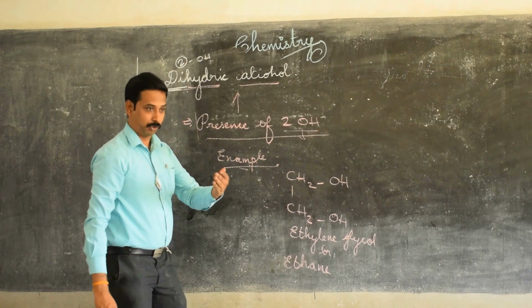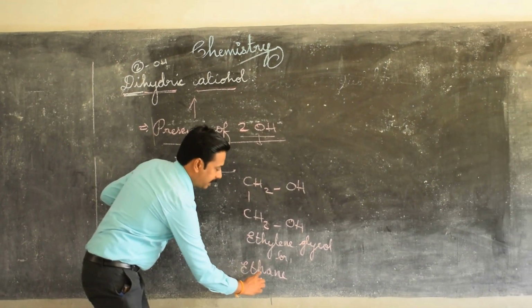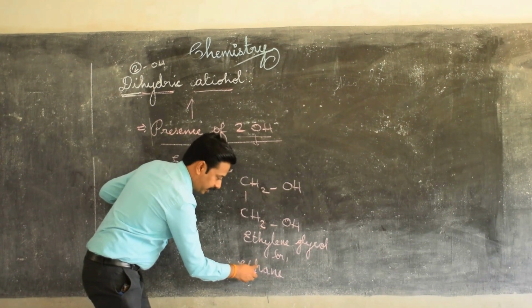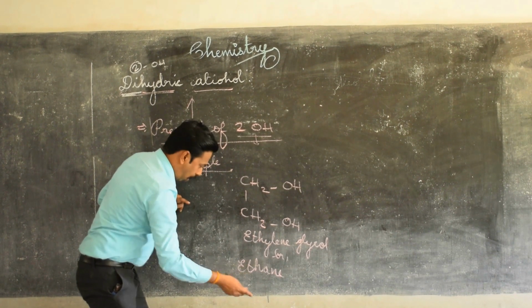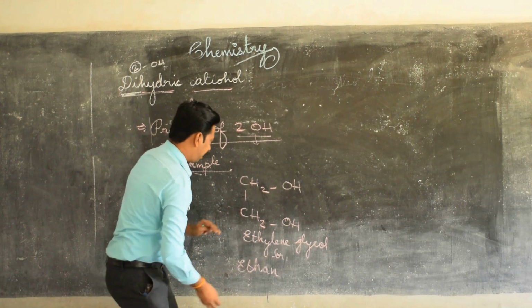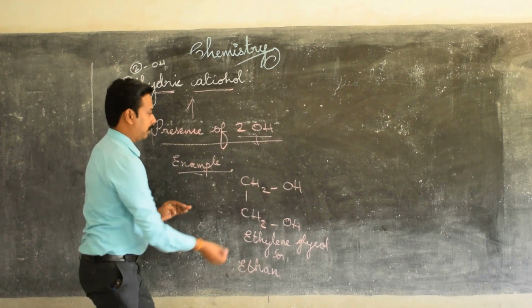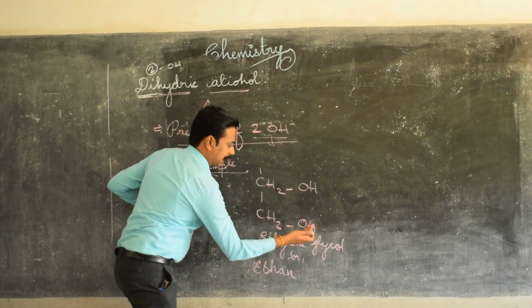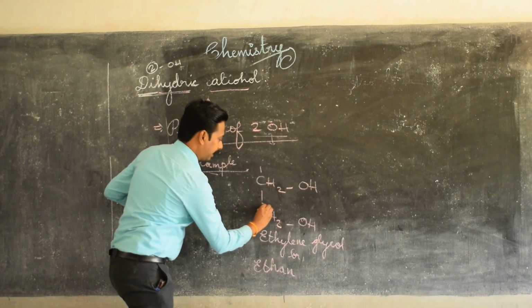In our textbook it has been given as ethan. Both are correct, you can write ethane or ethan. You have to number this one. This OH is present in the first carbon, and this OH is present in the second carbon.